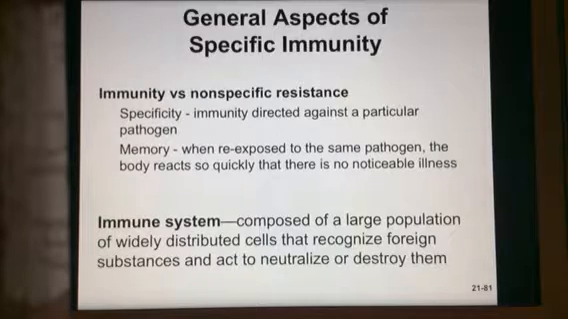So you're going to hear some things that sound familiar from the non-specific resistance, but keep in mind this is about resistance specifically directed against a particular pathogen.